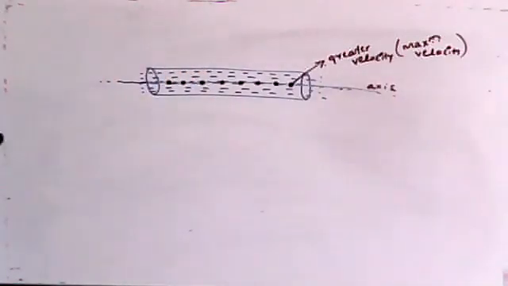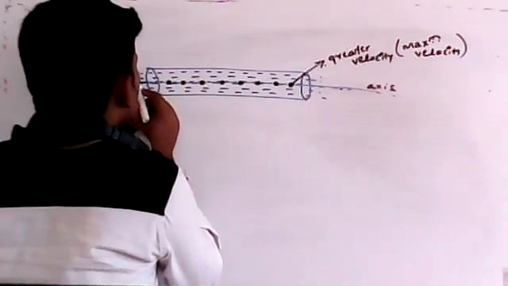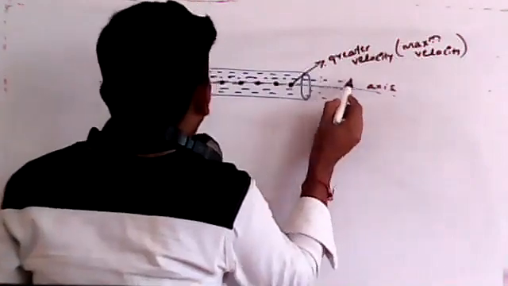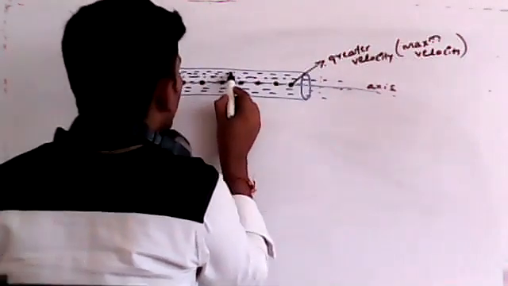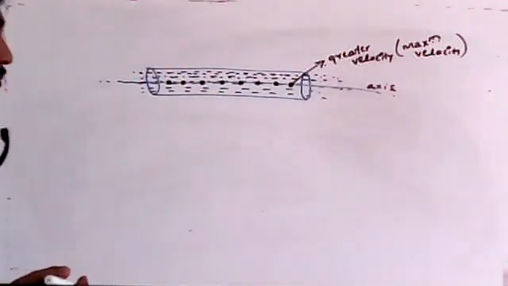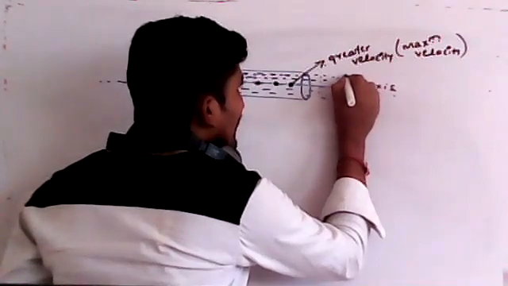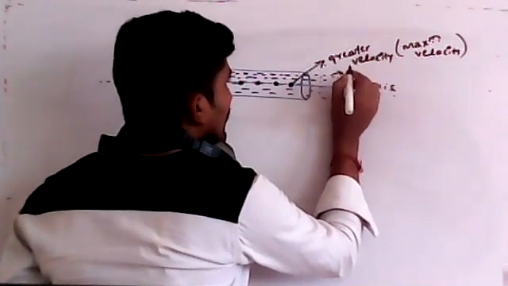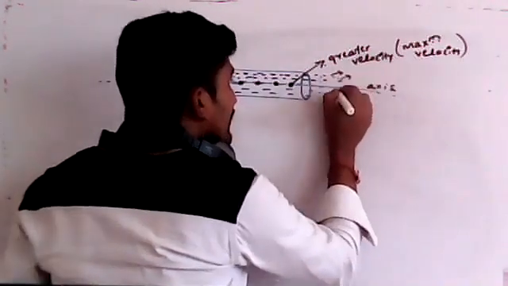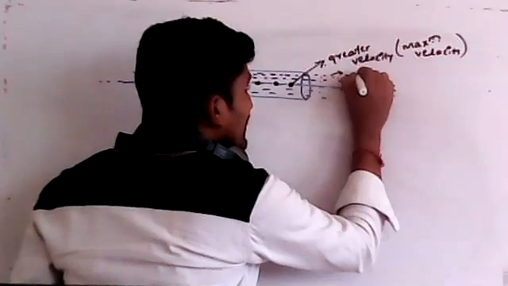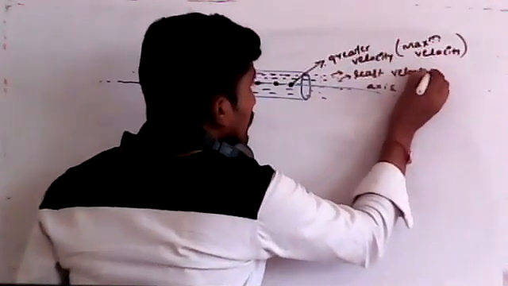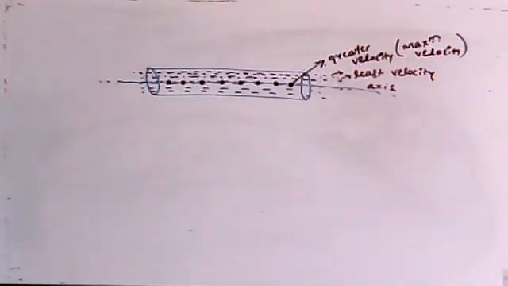But remember students, as we consider different layers, what will happen to the velocity? The velocity at this layer and this layer, which is very close to the axis in the outward region, is less. This is the least velocity. Remember this one, least velocity.